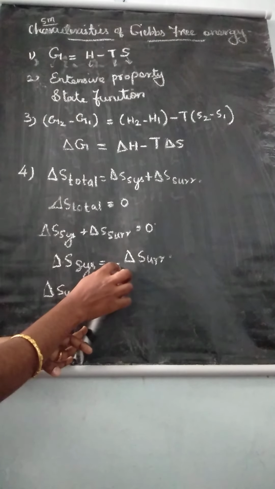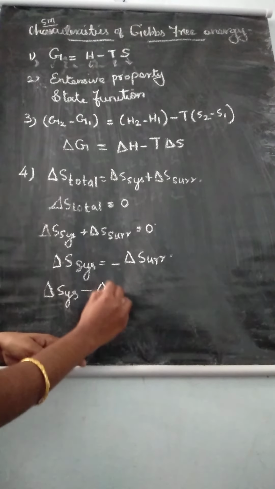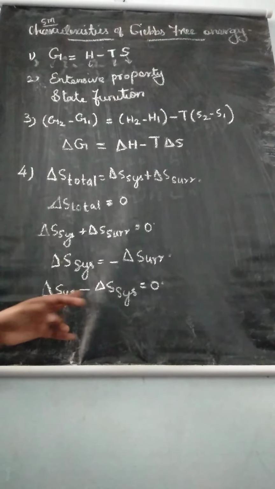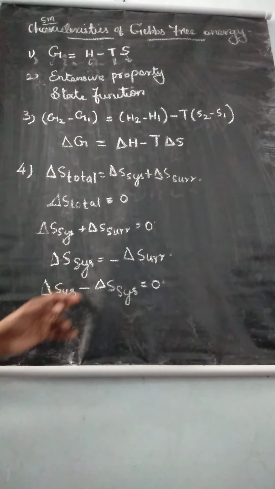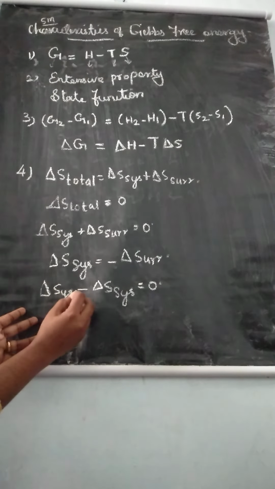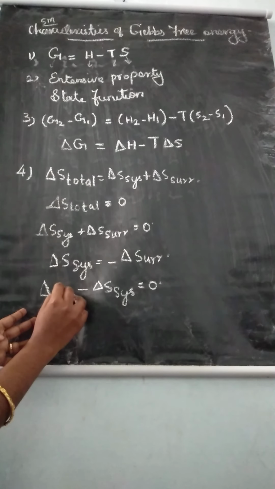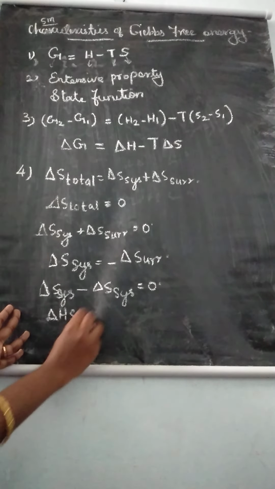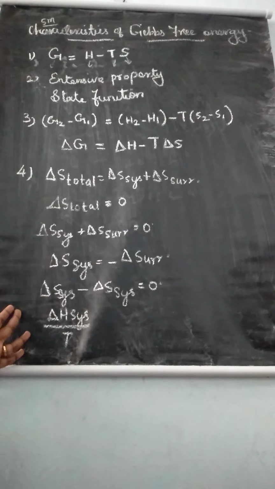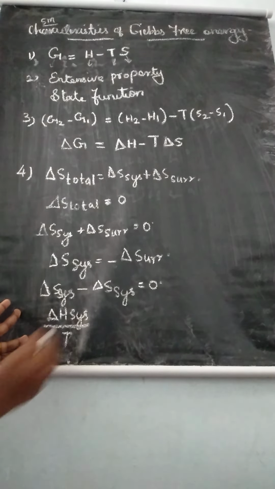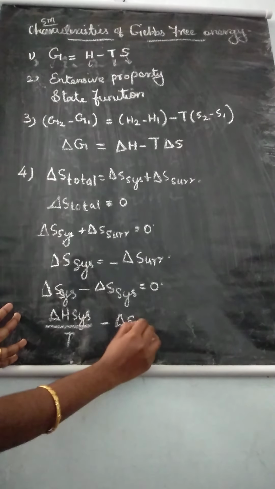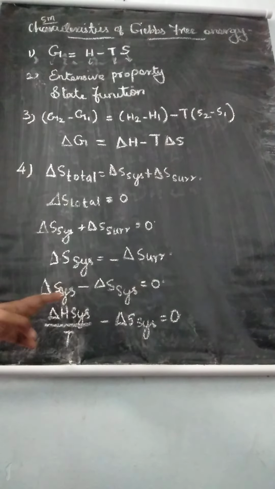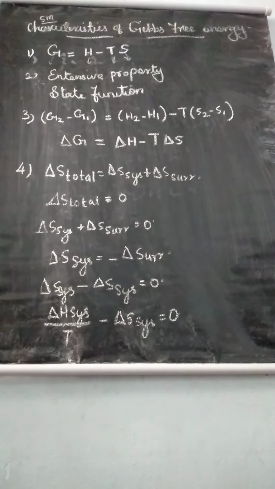Taking this minus to the left side, minus delta S system is equal to 0. Here this value is 0, but we can apply this value. Delta S system means you can substitute the formula delta H system divided by T. Delta H system divided by T minus delta S system is equal to 0.